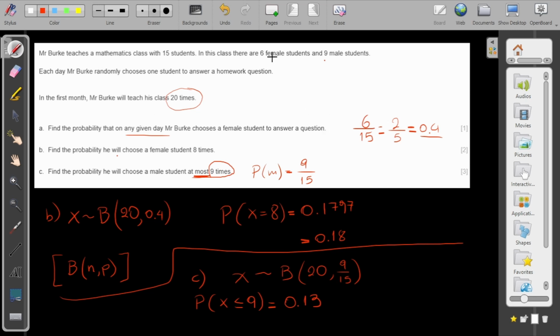Always, if you see a problem which gives you 2 choices, a probability of 2 things happening only, flipping a coin, choosing to go there or not going there, choosing to eat that or not eating that, it's the same, it's a classical binomial problem.